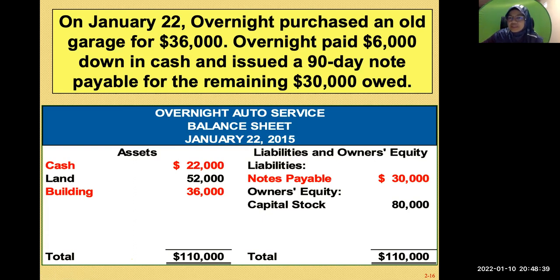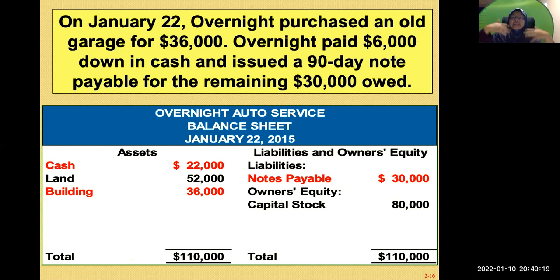Land, there's no change because nothing involved land, but you have created one liability which is called notes payable. How do you know it's notes payable or accounts payable? If they say it's a note payable, it's a note payable. It's very straightforward. The note payable is 30,000, so 30 plus 80 is 110. On the asset side you have a total of 110,000 as well, and on the liability and owner's equity side you also have 110,000.